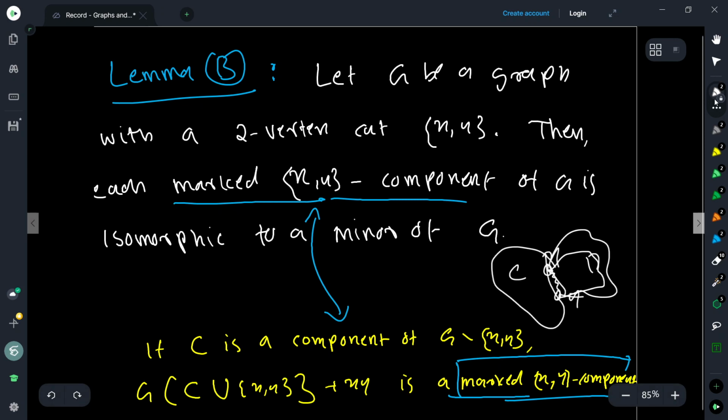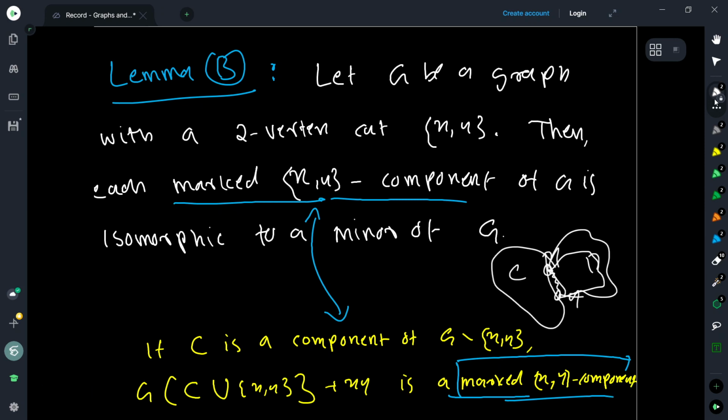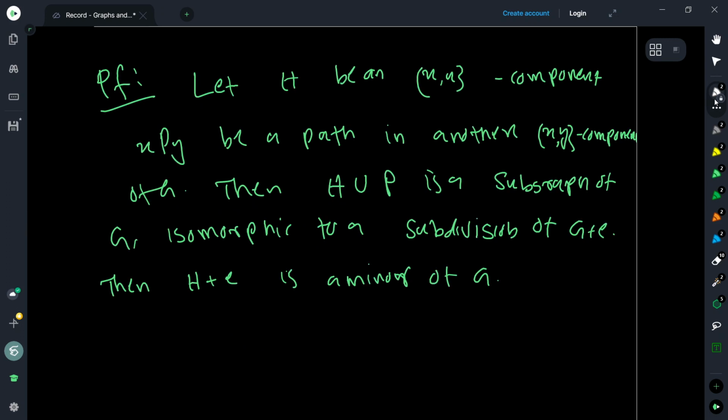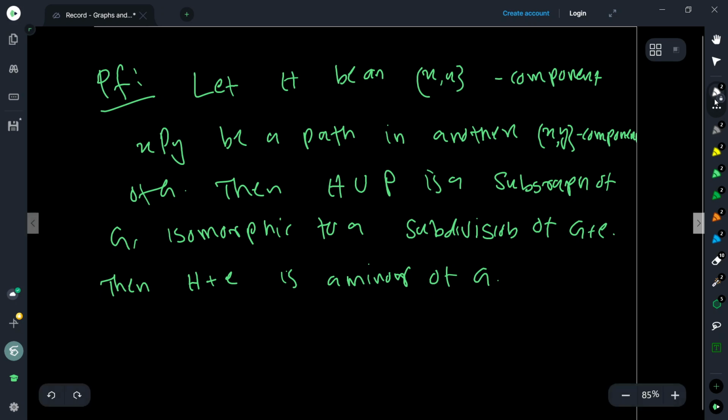So we have the result. If H is an XY component, and P is an X to Y path in some other XY component of the graph G, then H union P is a subgraph of G, and hence it is isomorphic to some subdivision of the graph H plus E. So which means that H plus E is a minor of G, because the path we can contract to get this edge.